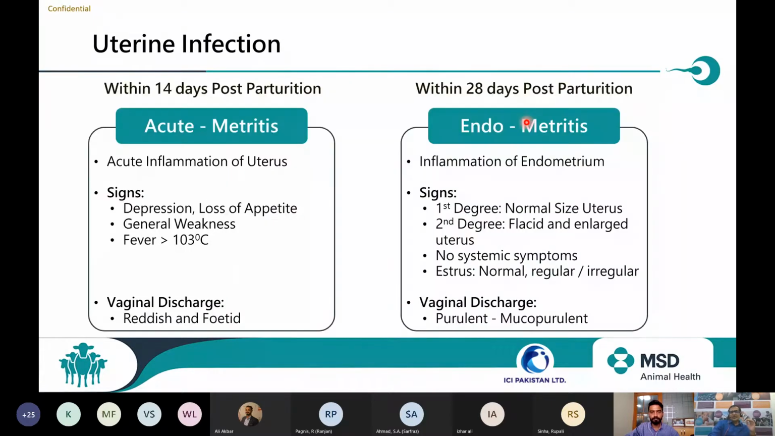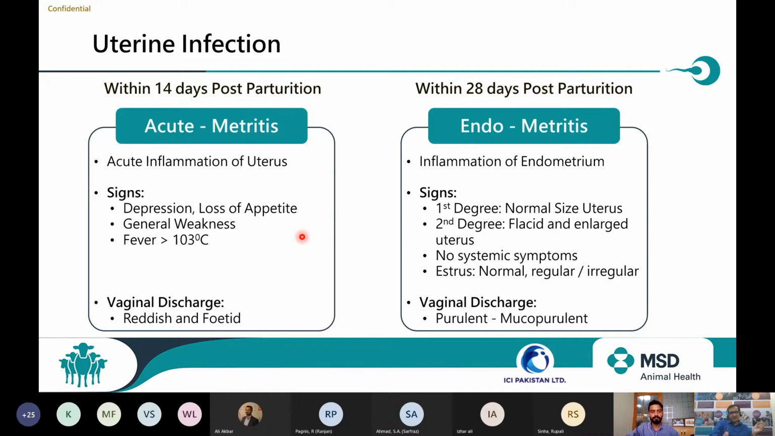Now, what are the types of infections? First is acute metritis, which we usually observe within 14 days post parturition. It is an acute inflammation of the uterus. Usually you won't find such local signs, but you will find systemic signs.